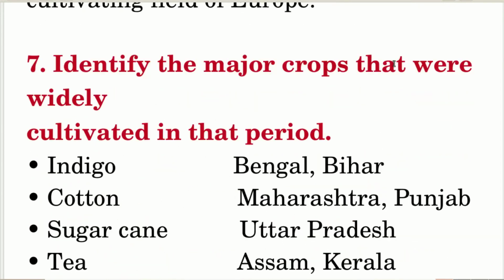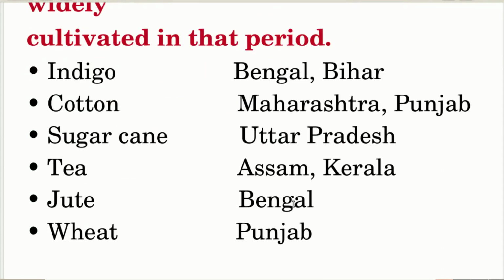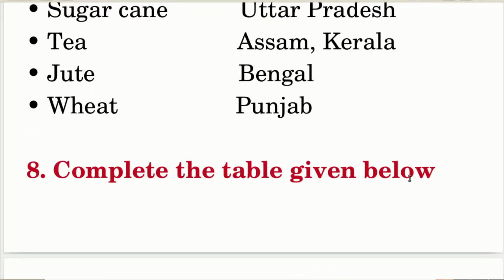Identify the major crops that were widely cultivated in that period. Indigo: Bengal, Bihar. Cotton: Maharashtra, Punjab. Sugarcane: Uttar Pradesh. Tea: Assam, Kerala. Jute: Bengal. Wheat: Punjab.